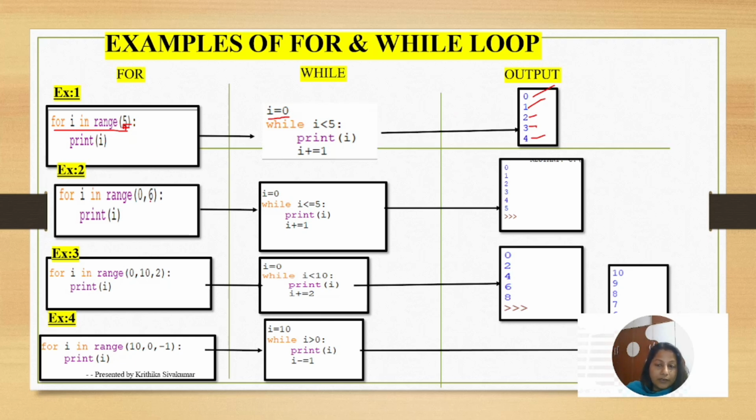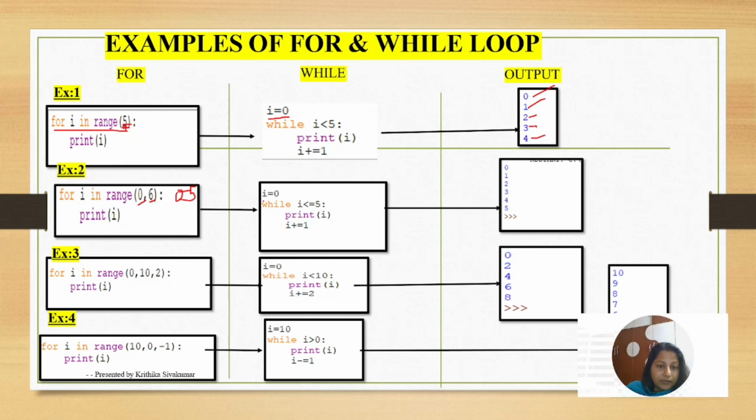Now next, how can you use the for loop? Here I am giving the starting value as 0 and the ending value as 6. But it will start with what? 0 to 5 it will do. The last value, for 0 to n, means n minus 1 only it will do. Clear? So print of I. So 0, 1, 2, 3, 4, 5 you will get as the answer.